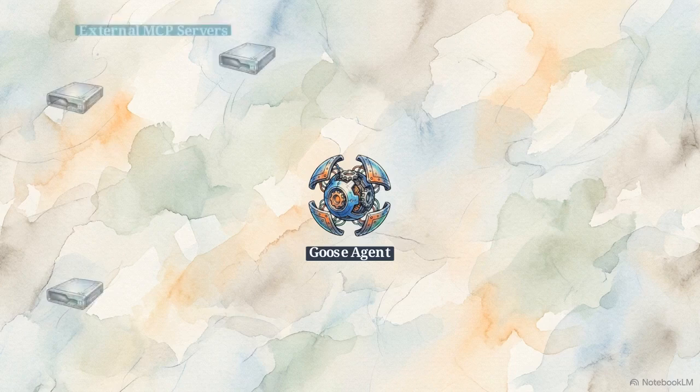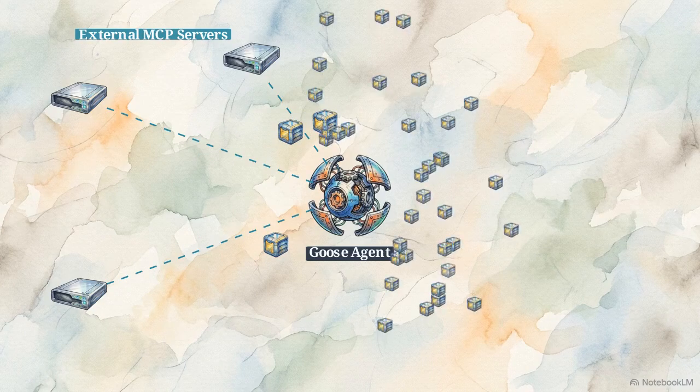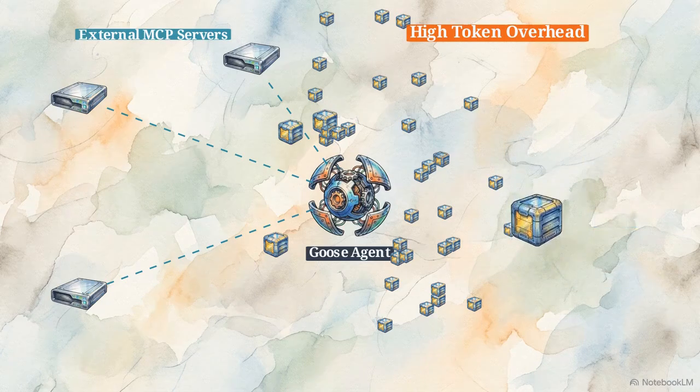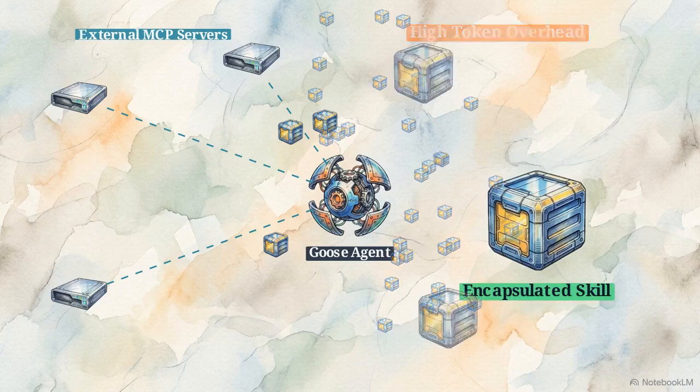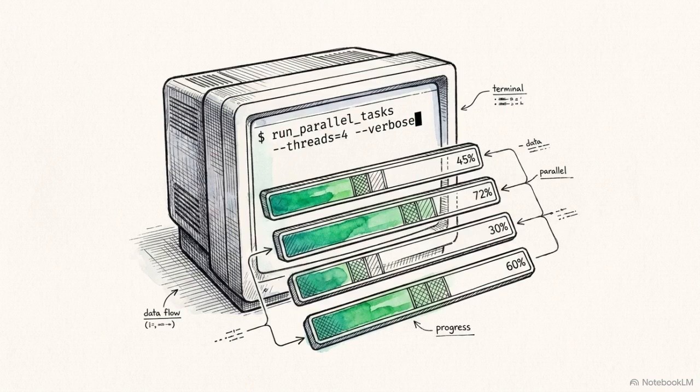Goose operates as an MCP client. The agent dynamically connects to external MCP servers, ingesting raw capabilities and translating them into uniform Rust structs. Supplying dozens of granular tools drives up token costs. To fix this, individual tool blocks like search, scrape, and summarize merge into one larger encapsulated skill. Executing a skill consolidates complex operations.